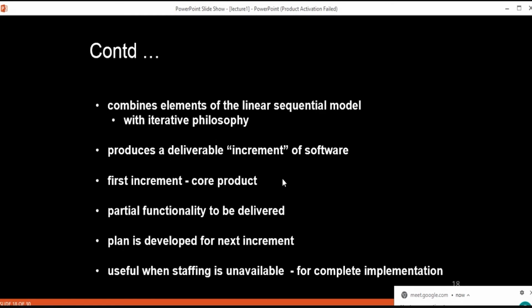Useful when staffing is unavailable for complete implementation. Yes ma'am. Ma'am, and you are saying that we will require more human resources, so they are contradictory, ma'am. No, this particular line is not applicable in this particular scenario. Okay ma'am. Okay, this point is not there.